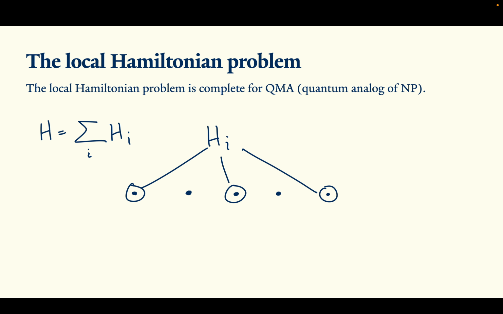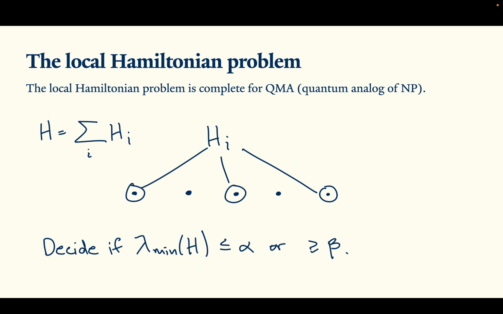Our starting point, like many talks on quantum complexity theory, is going to be the local Hamiltonian problem. In the local Hamiltonian problem, we're given a Hamiltonian H that acts on a system of n particles and can be written as a sum of local terms h_i. We call h_i local terms because they're only allowed to act on a constant number of particles. The local Hamiltonian problem is the problem of deciding whether the ground energy, or lowest eigenvalue, of this Hamiltonian is smaller than alpha or bigger than beta. We promise that one of the two is the case.